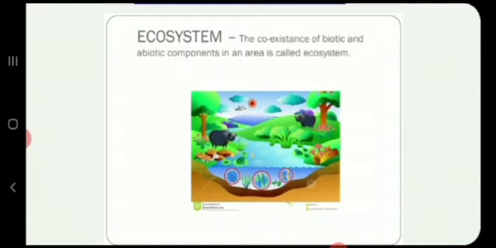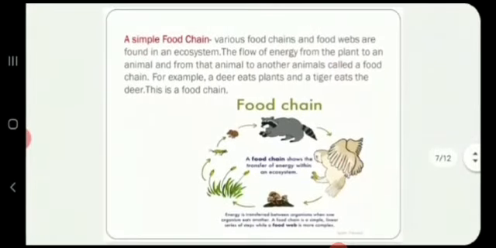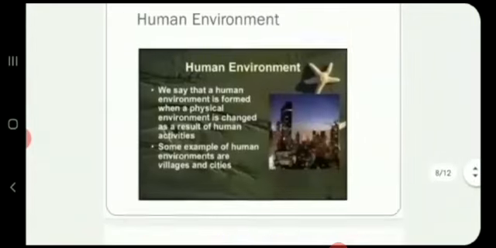Various food chains and food webs are found in an ecosystem. The dependence of one organism upon another and flow of energy from a plant to an animal and from that animal to another animal is called a food chain. For example, a deer eats plants and a tiger eats the deer. This is a food chain. The interlinked food chains are called a food web. Now in this diagram, a food chain is shown. You all can see in this picture.